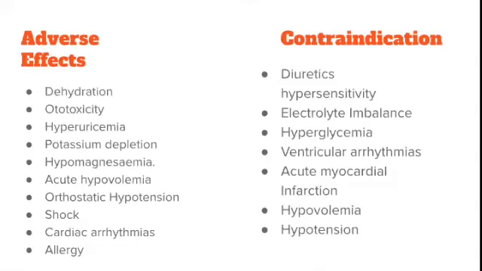The next is adverse effects. What are all the adverse effects? Of course, we have seen the uses. The patient will have a lot of urine output, and a lot of electrolytes come out through the urine. What is the effect here? Dehydration, so the patient has a possibility of going into dehydration. Ototoxicity, that is hearing impairment, occurs. Hyperuricemia, potassium depletion, that is hypokalemia, hypomagnesemia, acute hypovolemia, and orthostatic hypotension.